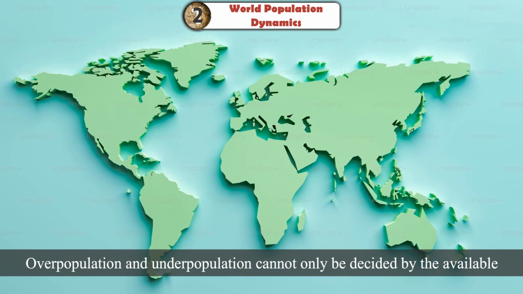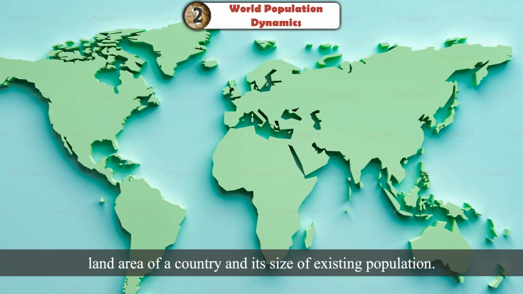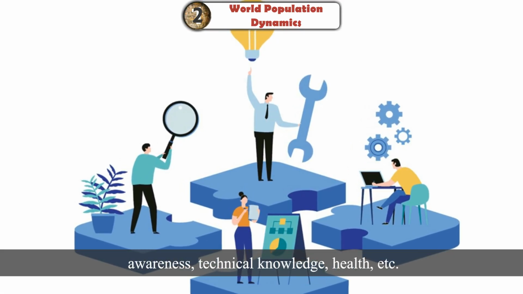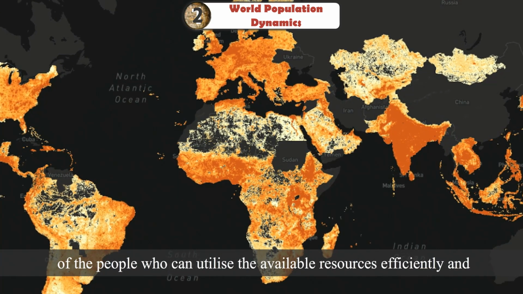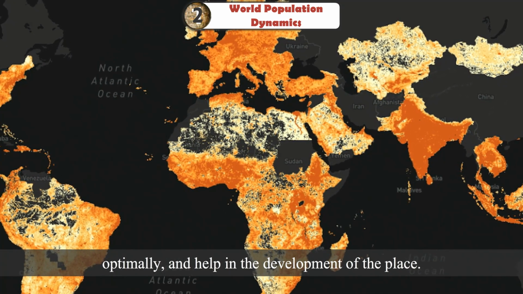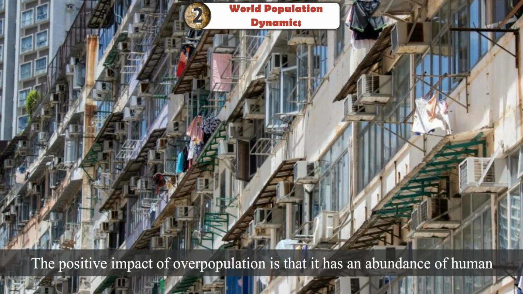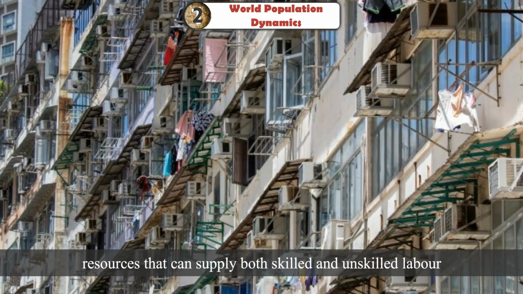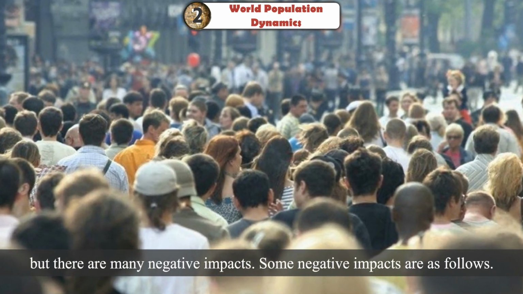Overpopulation and underpopulation cannot only be decided by the available land area of a country and its size of existing population. It depends a lot on the education, skills, awareness, technical knowledge, health, etc. of the people who can utilize the available resources efficiently and optimally and help in the development. Impact of overpopulation. The positive impact of overpopulation is that it has an abundance of human resources that can supply both skilled and unskilled labor, but there are many negative impacts.